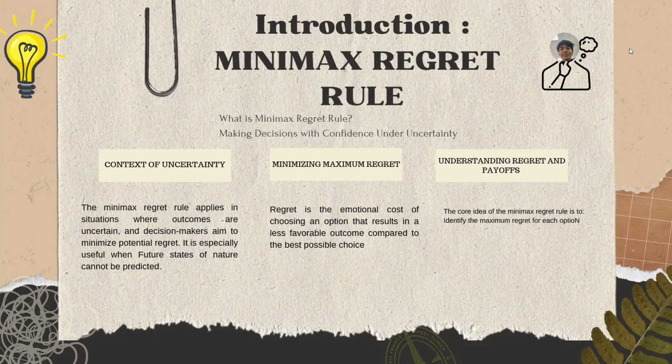For the first context, this rule applies in situations where outcomes are uncertain and decision makers aim to minimize potential regret. It is especially useful when future states of nature cannot be predicted. For the second context, this is the emotional cost of choosing an option that results in a less favorable outcome compared to the best possible choice. And for the third context, the understanding regret and payoff. This context is the core idea of the Minimax Regret Rule to identify the maximum regret for each option.